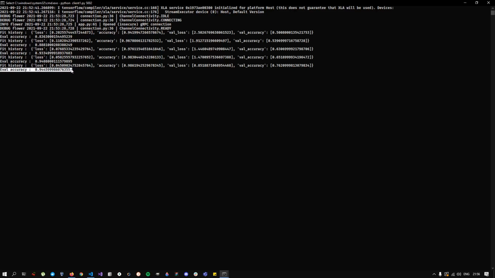So even though the data was divided into 2 parts, even though the data of a particular client was only capable of going to like 50 or 60% accuracy, when we combine data from different clients, we managed to get a very good result, and that too in just 5 rounds. In 5 rounds we managed to get 94. It might reach even 98 or 99 eventually. So that is it for the demonstration of federated learning over MNIST dataset using Flower framework.